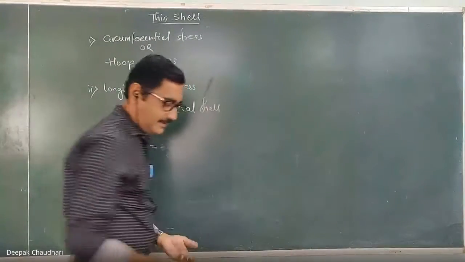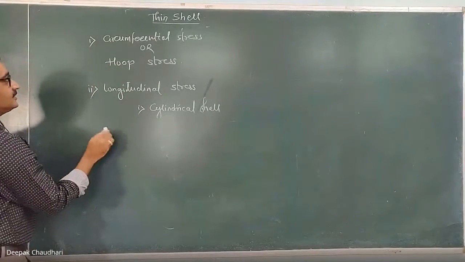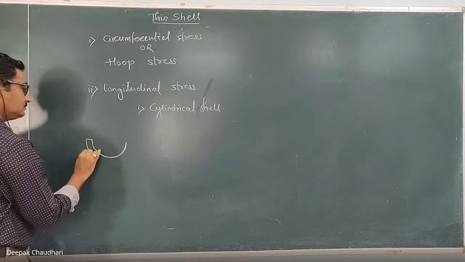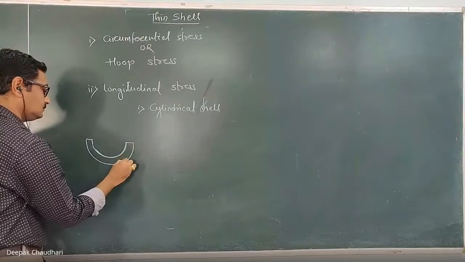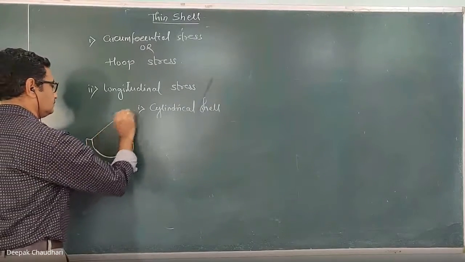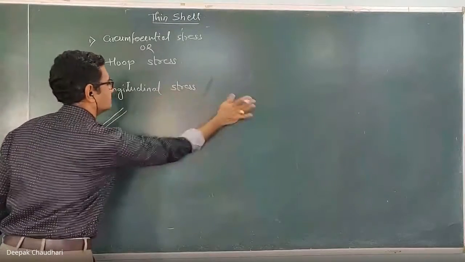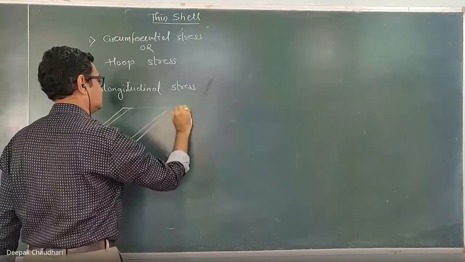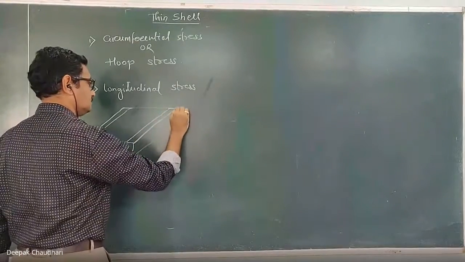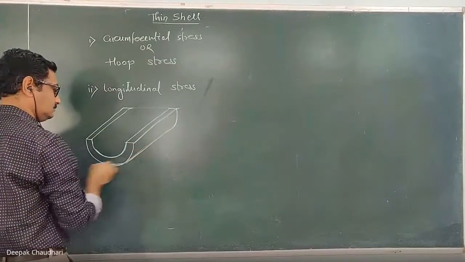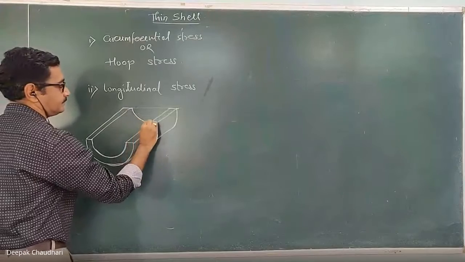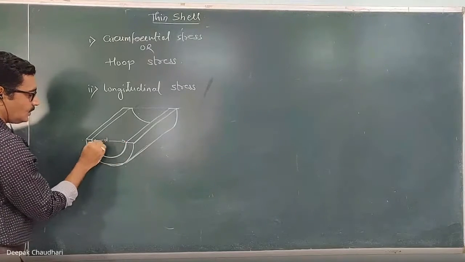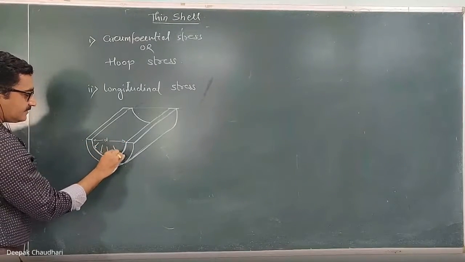Here I am drawing the proper figure. This is the diameter, and here the pressure is acting like this.